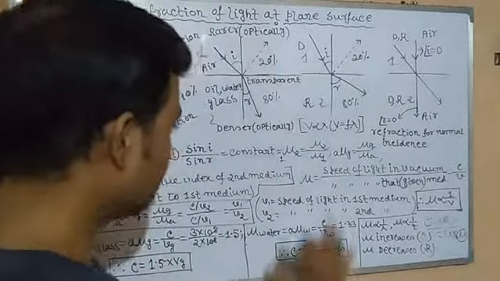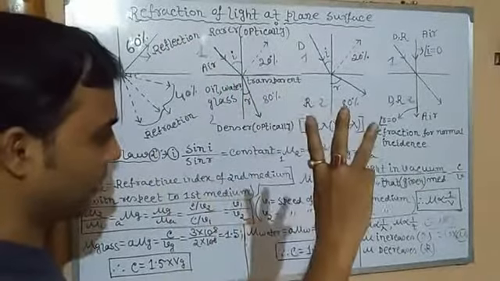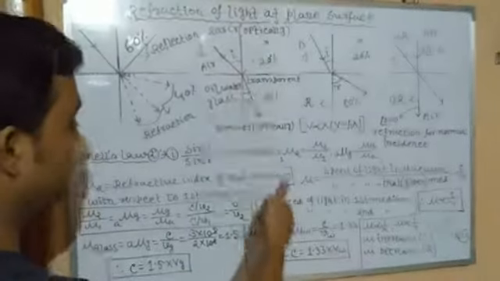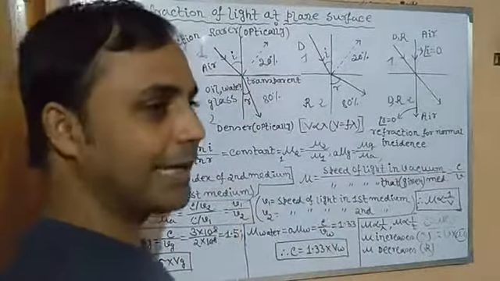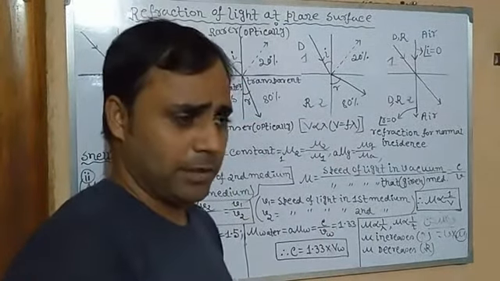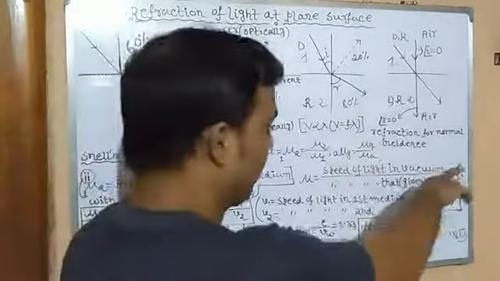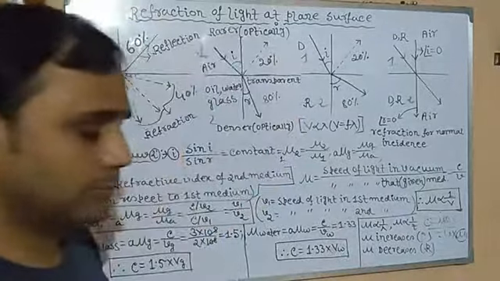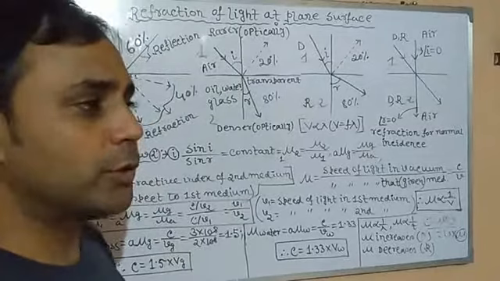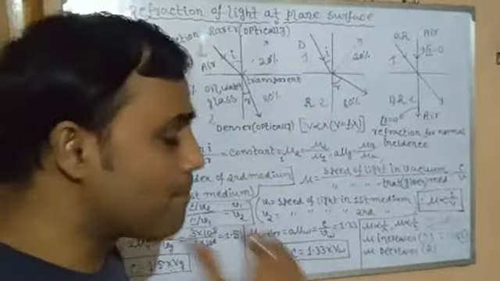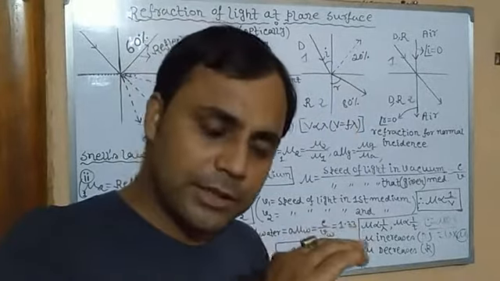So it means there are three different types of definition of mu. Number 1, it is the ratio between the sine of the angle of incidence in the first medium to the sine of the angle of refraction in the second medium. Number 2, it is the ratio between speed of light in vacuum divided by speed of light in the given medium. Or number 3, what is mu? It indicates how much faster light travels in vacuum in comparison to another medium.